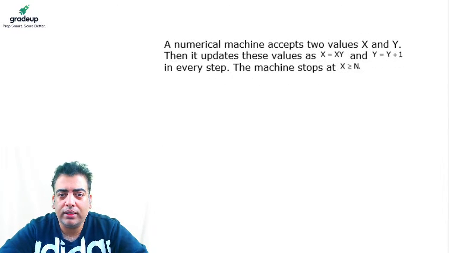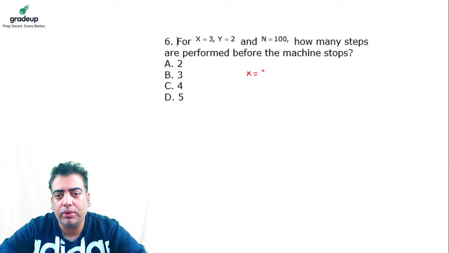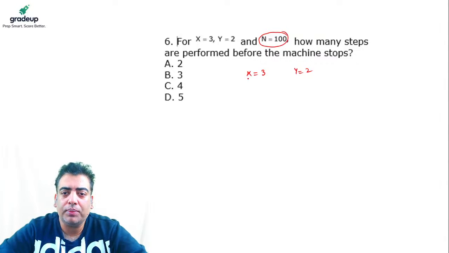In question 60 it says a numerical machine accepts two values x and y. Then it updates these values as x equals xy and y equals y plus 1 in every step. The machine stops at x greater than or equal to n. Here, for x equal to 3, y equal to 2, and n equal to 100, how many steps are performed before the machine stops? The first step: x becomes x into y, so 3 into 2 is 6, and y becomes 2 plus 1, 3.